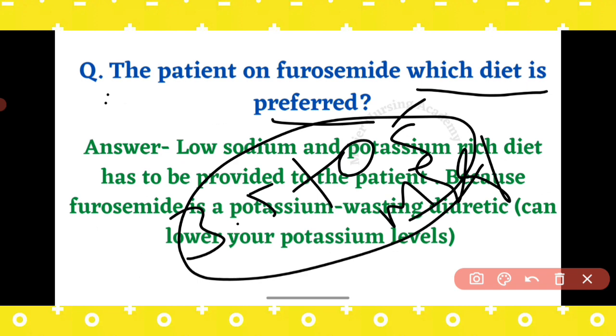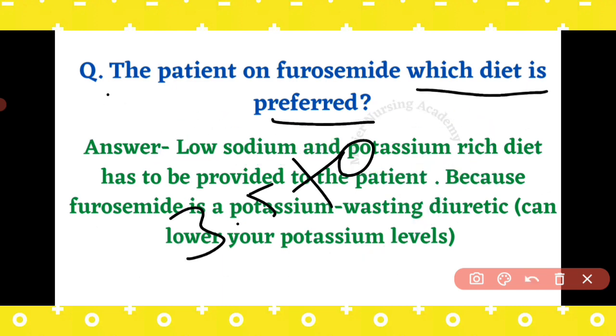So, when compared to sodium, where do we have to insist more? Which diet do we have to insist more? A potassium rich diet we have to insist more. Understand? So, that is the first golden point here. Second, I said sodium is also going out because of furosemide. So, why do we need to give a low sodium and high potassium diet?